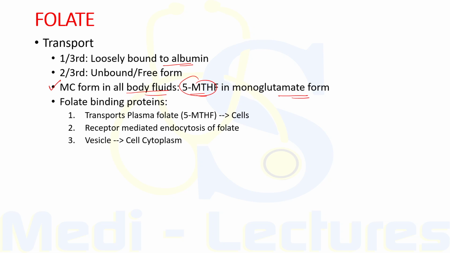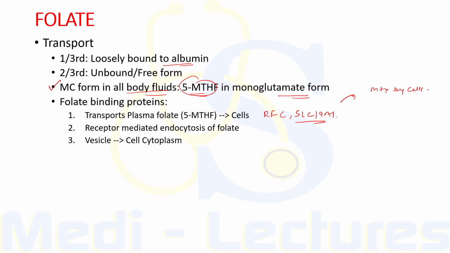Firstly, the transport of plasma folate, that is 5-methyl tetrahydrofolate to cells, occurs by reduced folate transporter, which is RFC, also termed as SLC19A1. Now, this reduced folate transporter also mediates uptake of methotrexate by the cells.